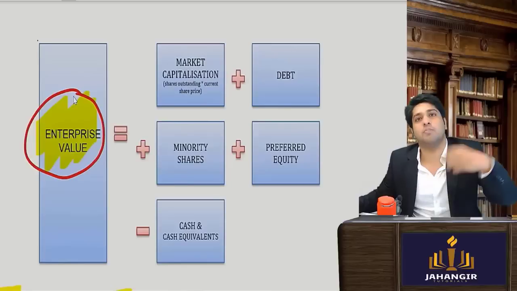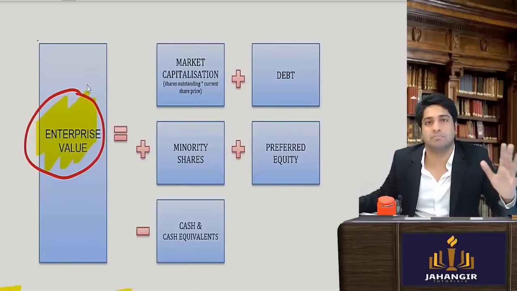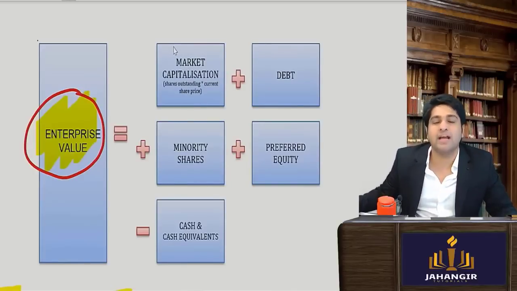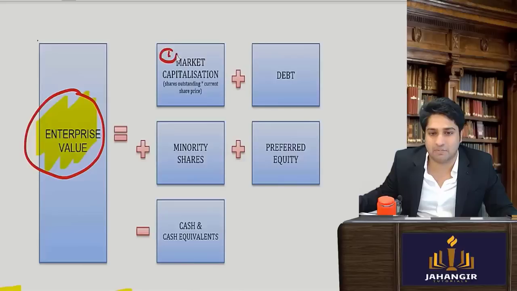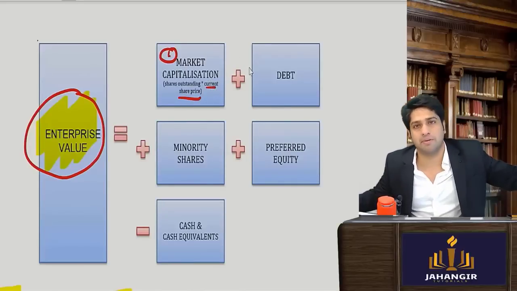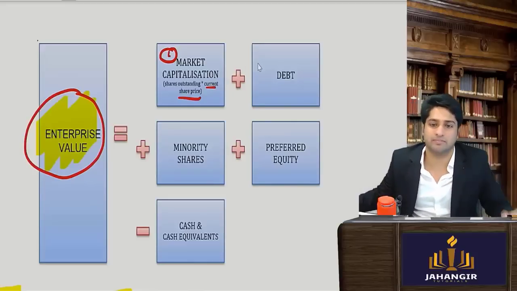I want to buy a company. If I want to buy a company, would I have to pay all the equity shareholders? Yes or no? Yes. And I will have to buy them out at the current market price. Yes or no? So whatever is the prevalent market price, I have to buy all of them.